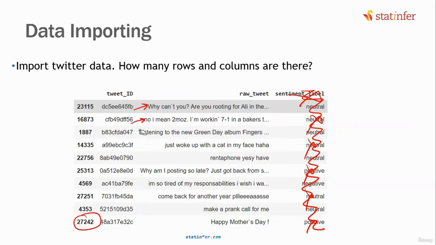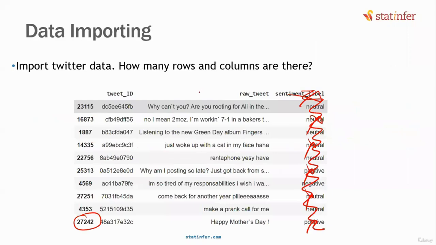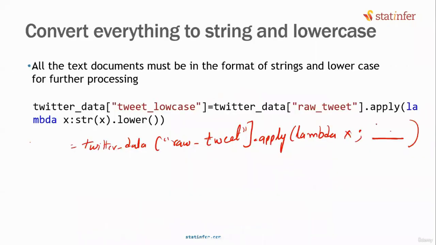But within one shot, you want to apply lowercase on this whole column. How can you do that? You write dot apply lambda x, whatever function. Let us suppose x contains some numerical values, -5, +5, -8, +8. If you want to convert them into absolute values, you write the absolute function of x. So what will be the result? What does x represent here? Tell me, what does x represent? x represents every row here. So go to the raw tweet, call x every row and apply absolute value.